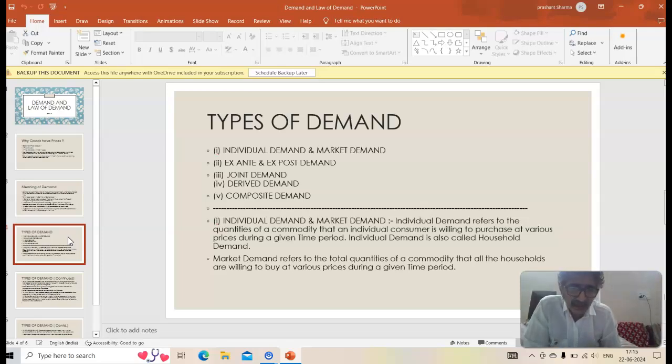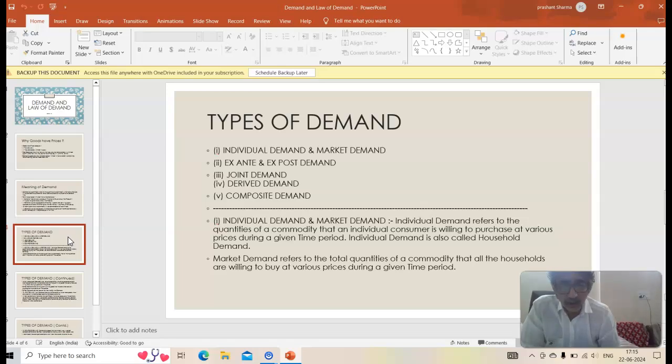And I'm asking him to express how much quantity he is going to buy of a commodity. It could be apples, it could be any other thing also. But in my example, milk, at different prices, willing to purchase at various prices during a given time period. And let's say I give him a time of 1 month. During 1 month, or let's say per day, how much milk will you buy if the price is 40 or 50? So time period I can specify. It could be 1 week, could be per day, per month. So individual demand is also called household demand. So children, to analyze individual demand, we are targeting one particular consumer.